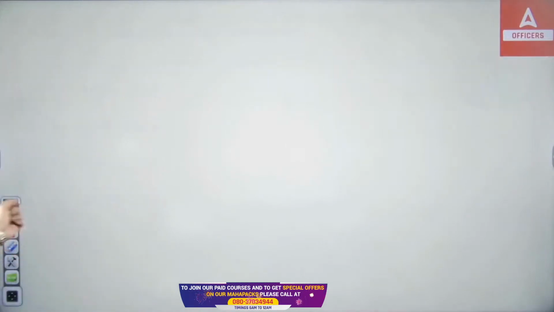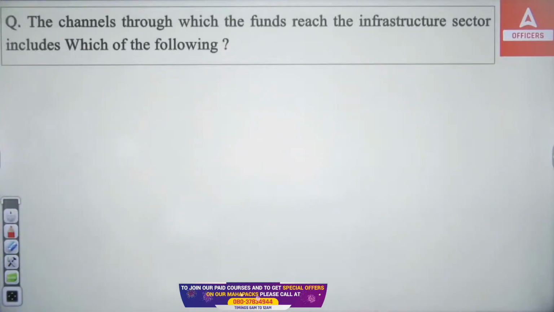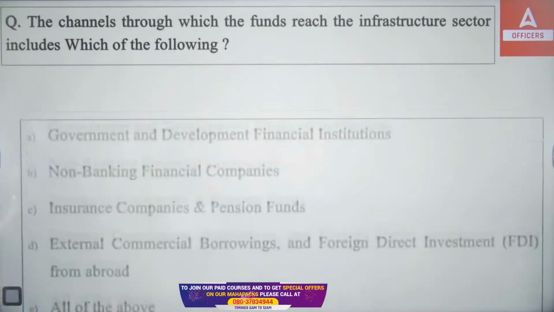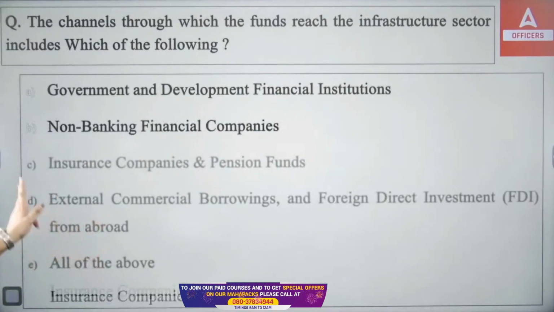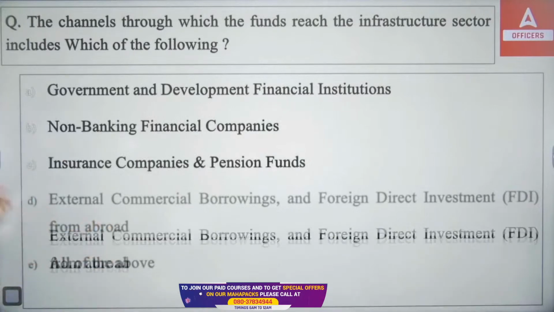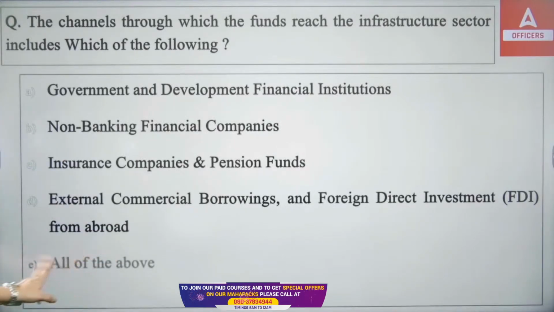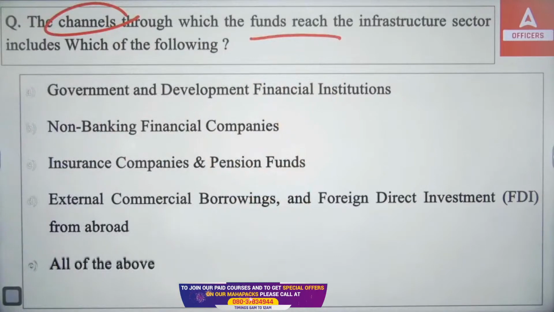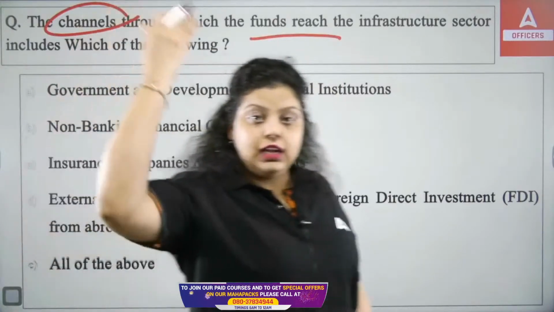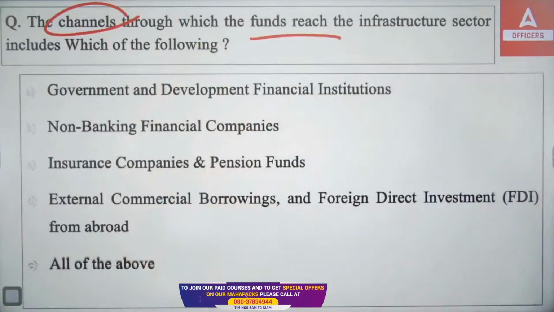Okay, next question. It is talking about the channels through which funds reach the infrastructure sector. Which of the following are included? First, government and development financial institutions. Second, non-banking financial companies. Third, insurance companies and pension funds. Fourth, external commercial borrowing and foreign direct investment from abroad, or all of the above. So which of the following is the channel through which the funds reach the infrastructure sector? We can say the sources of finance. From which channel are you getting the sources of finance for the infrastructure sector?